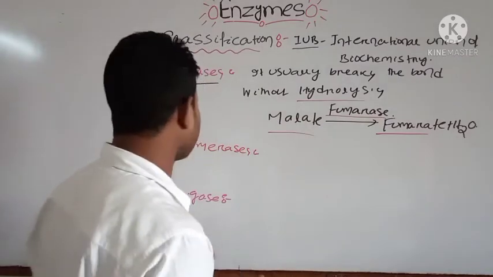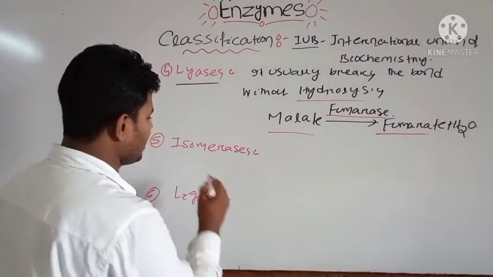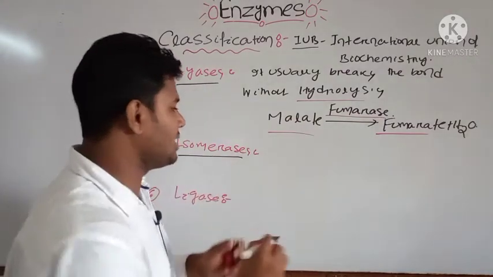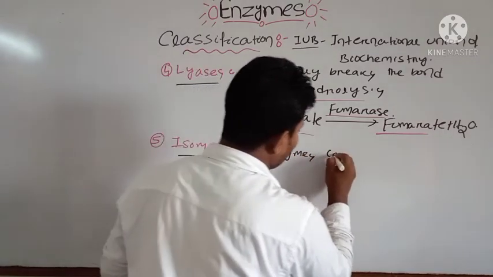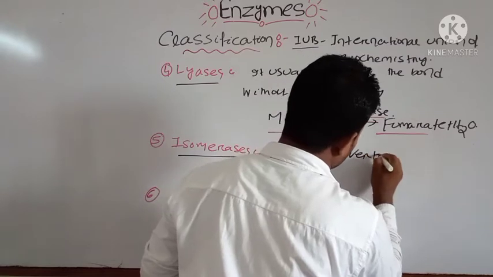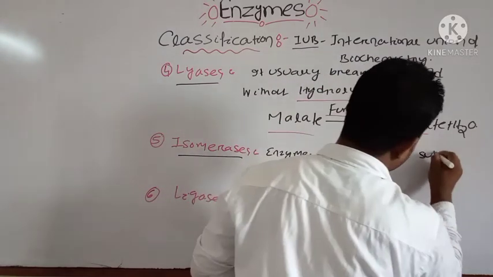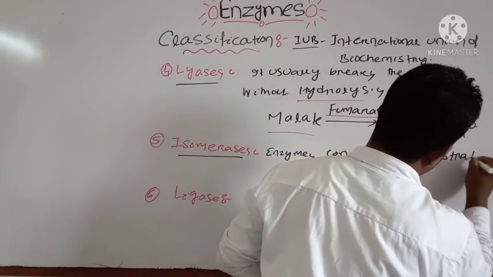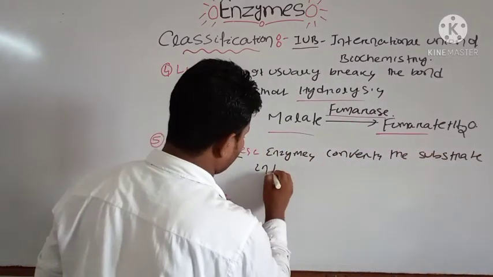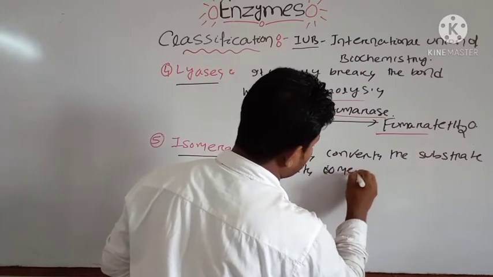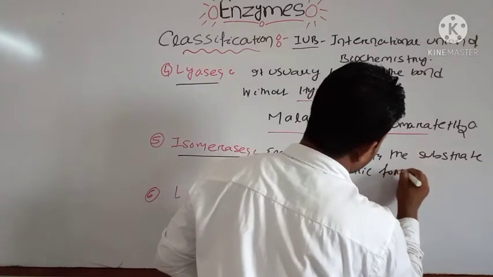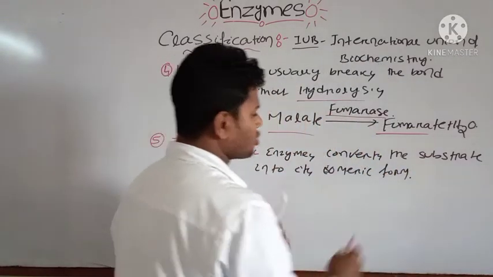Another example is the isomerase enzyme. Here the isomerase enzyme converts the substrate into its isomeric form. What do you mean by this isomeric form?